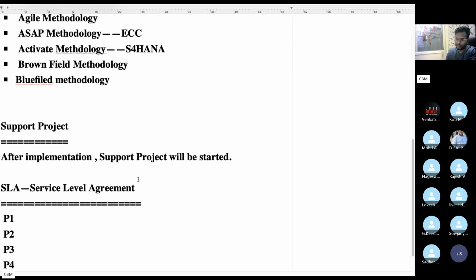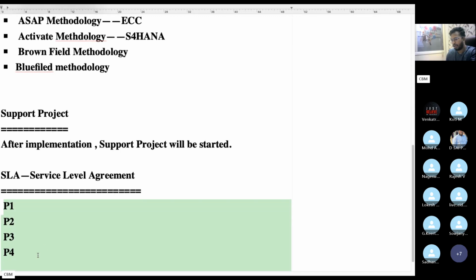The SAP end user will raise this ticket, we need to work based upon the priority and severity, and we need to resolve the ticket within this SLA.